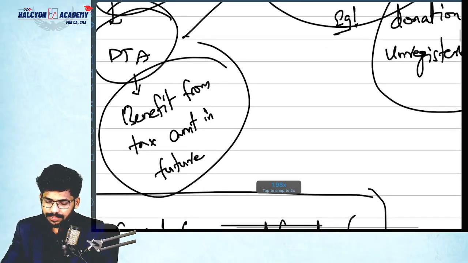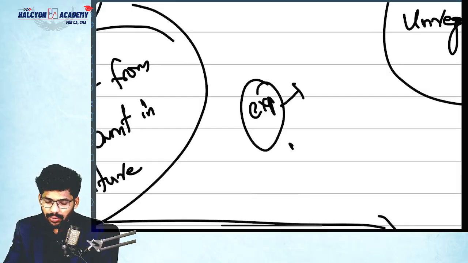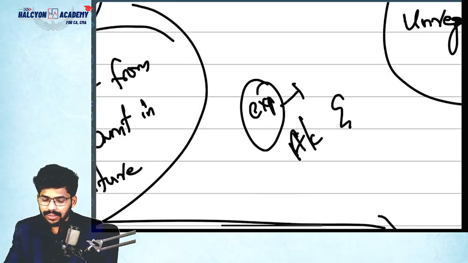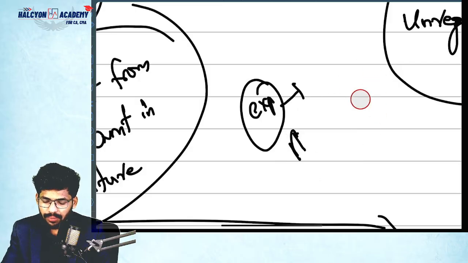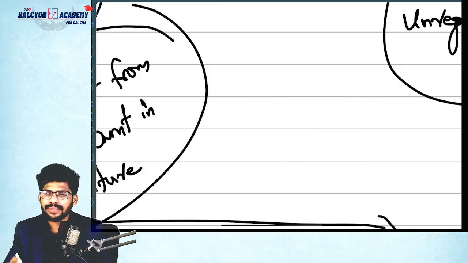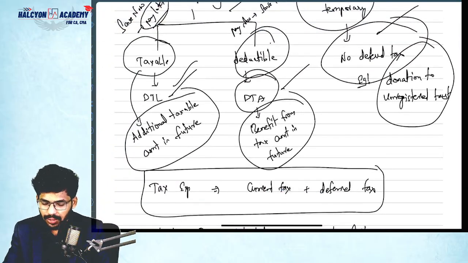Suppose one expense incurred is allowed in accounting as well as income tax, then only we will get this deferred tax concept. Otherwise, it will not be involved. If any expense is not allowed as per income tax, then it is a permanent difference. We are not getting it in future, right? So that's why it's a permanent difference. In case of a permanent difference, no deferred tax concept comes into picture.